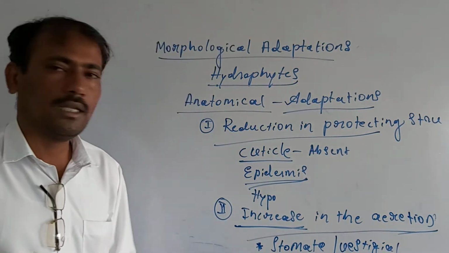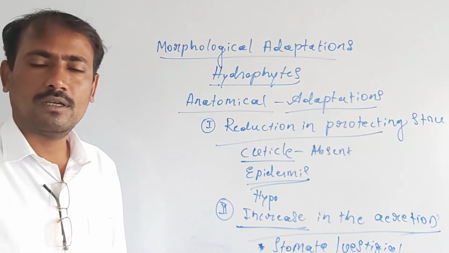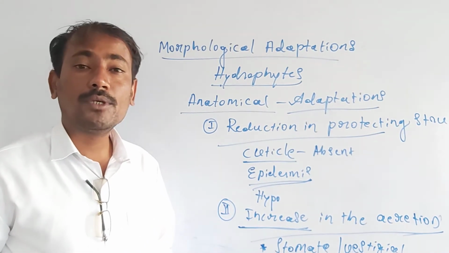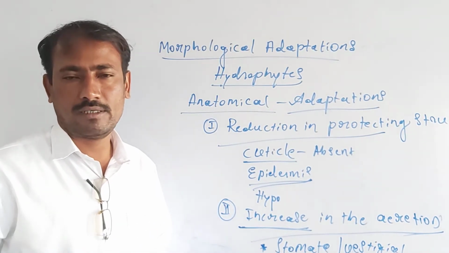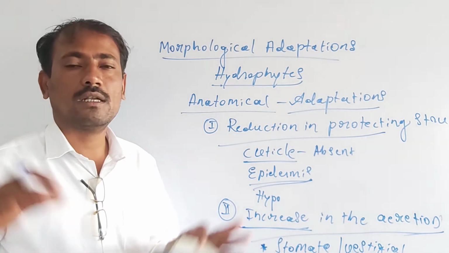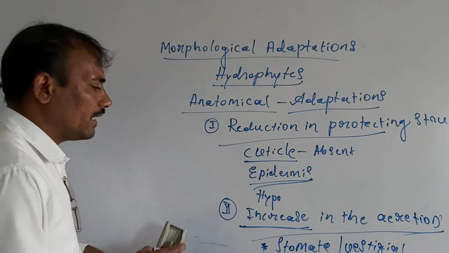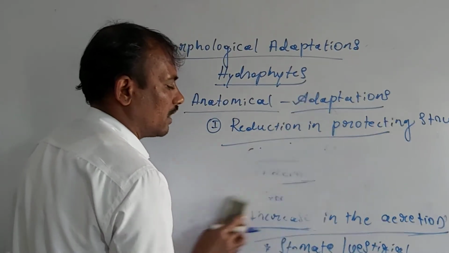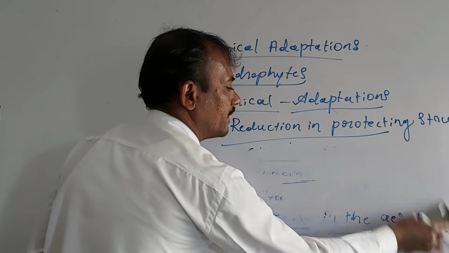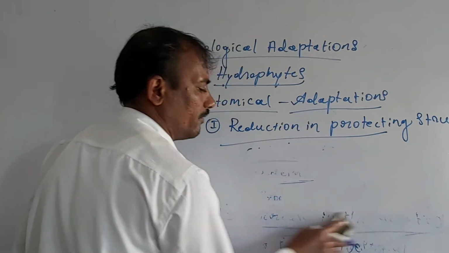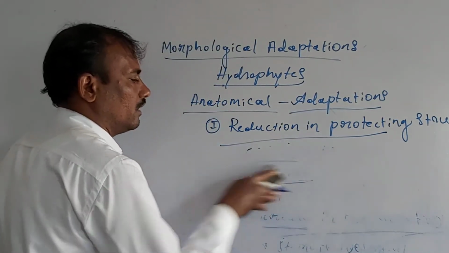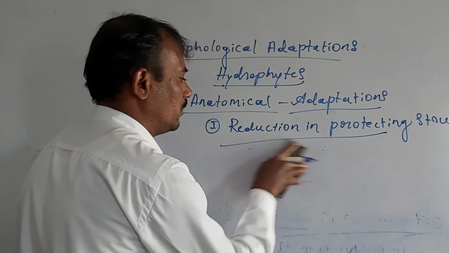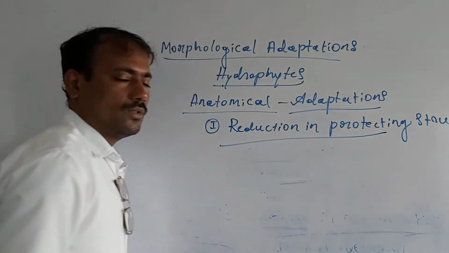It is the aerenchyma tissue. In this way, anatomically also they show adaptive characters to the aquatic environment in which they live. Another important anatomical adaptation is that various hydrophytes also show reduced protective tissues.